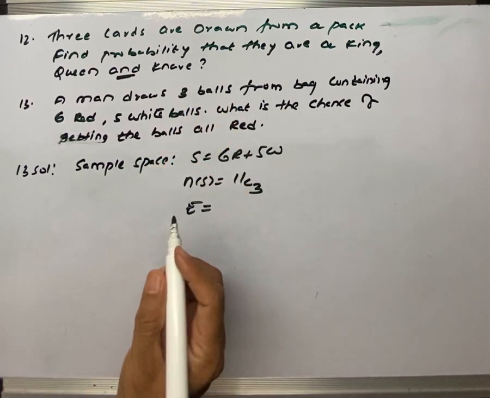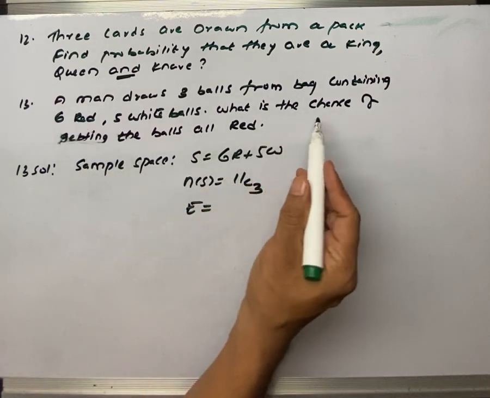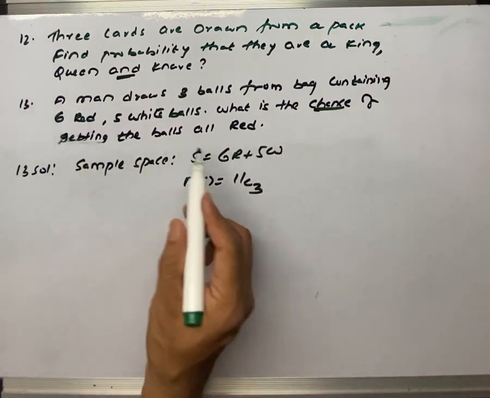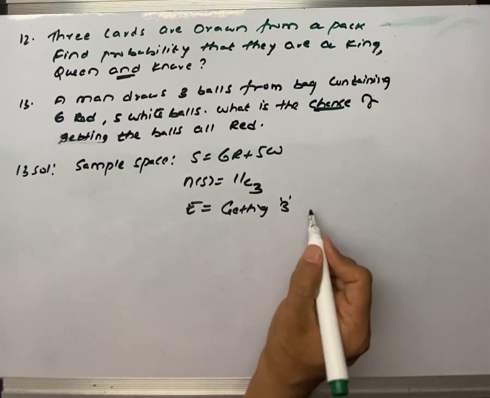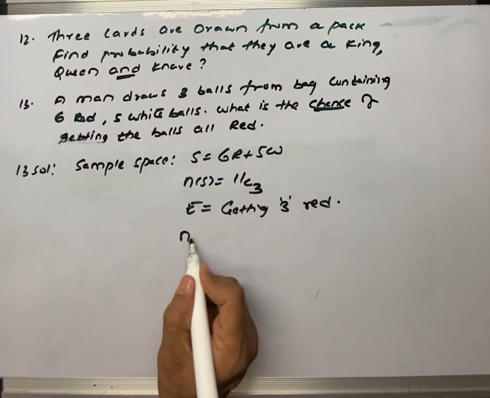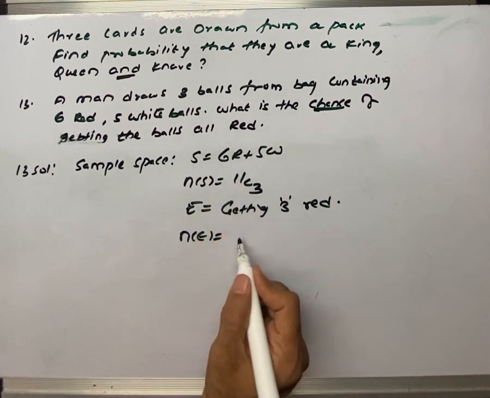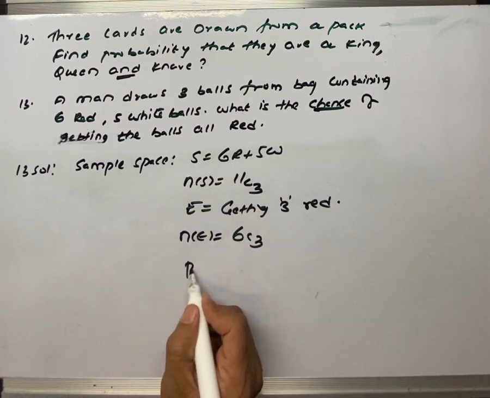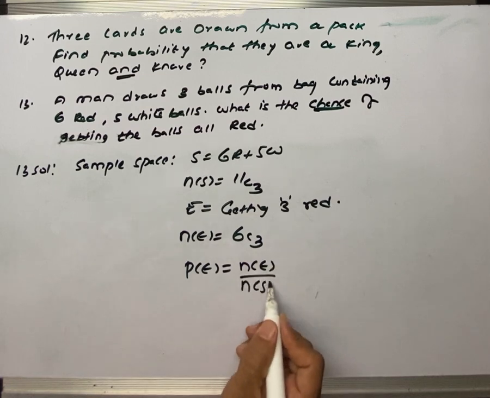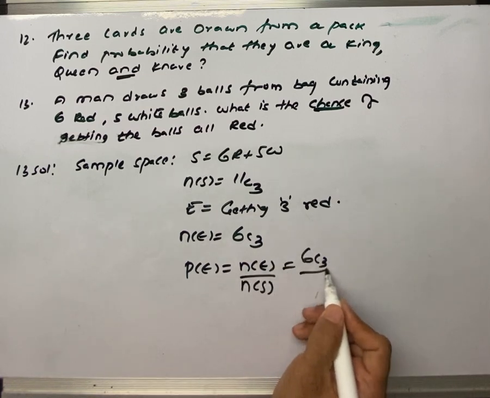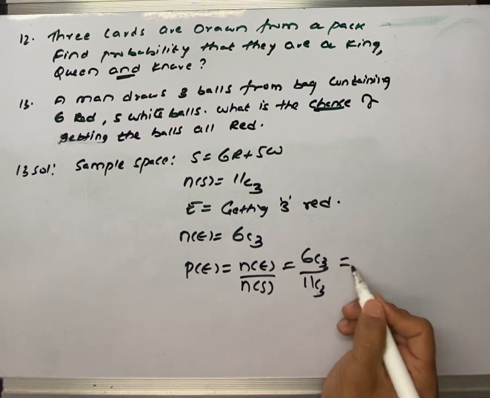Event equals to, event in sentence form. What is the chance? Means probability of getting the balls all red. Getting all means 3 red. N of E, how many red are there? 6. Out of 6 we are taking 3. So probability of this event is N of E divided by N of S, 6C3 divided by 11C3.